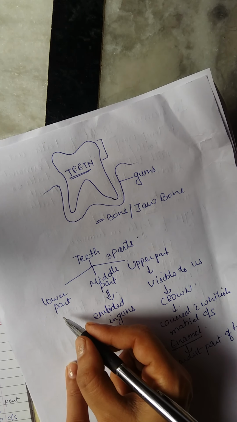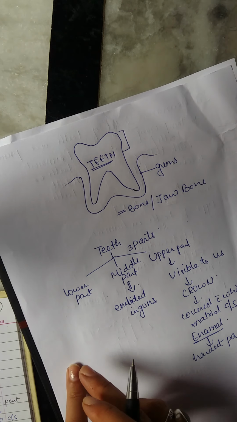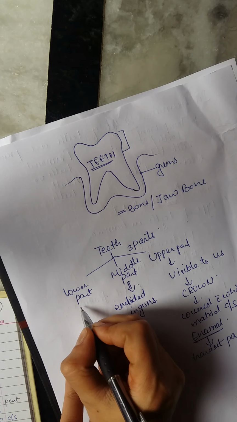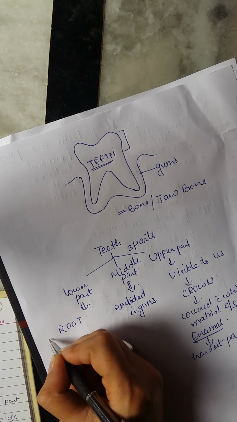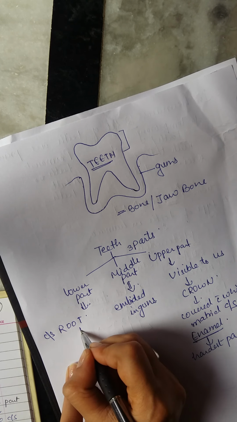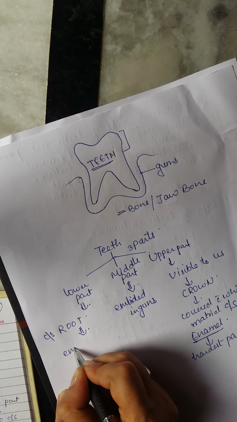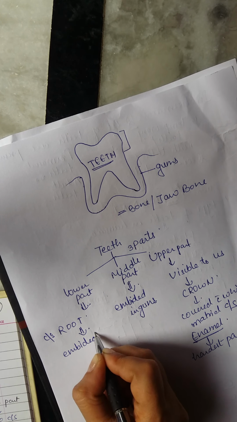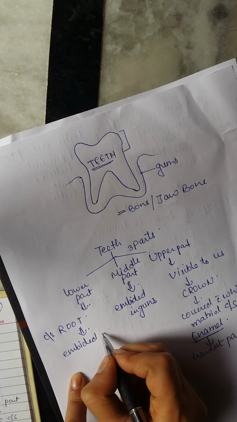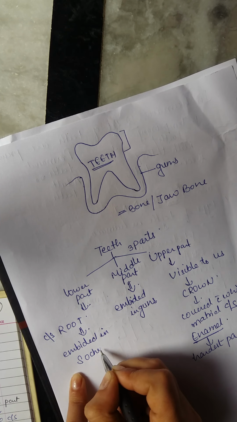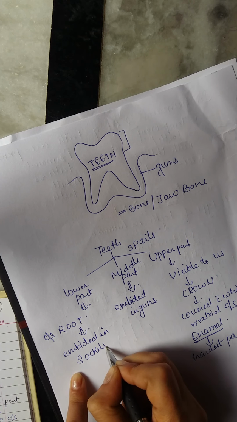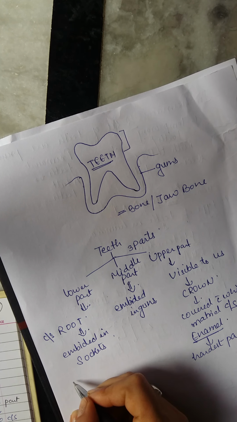And the lower part is which is embedded in the socket, or we can also call it the root. It is the invisible part.